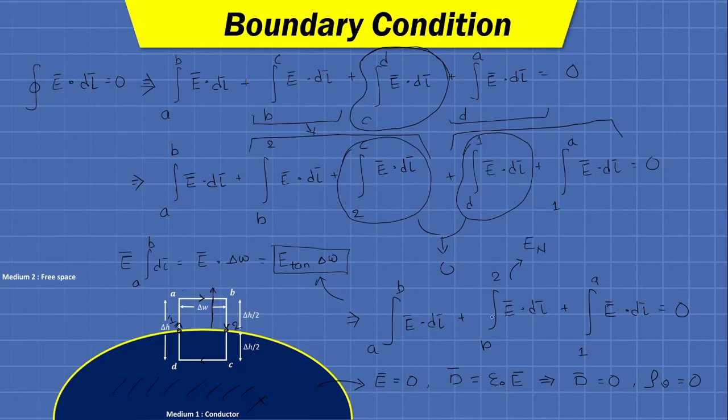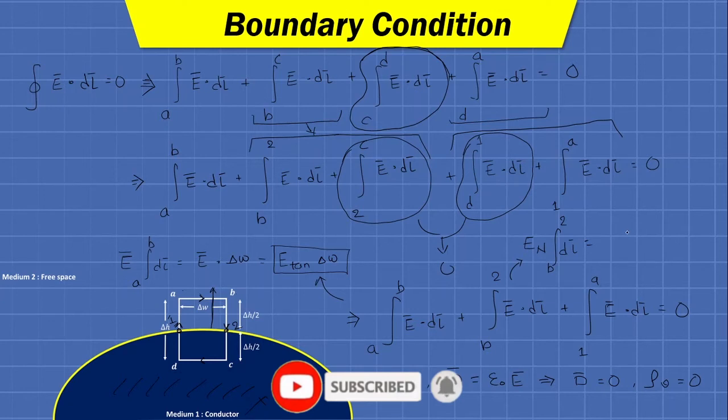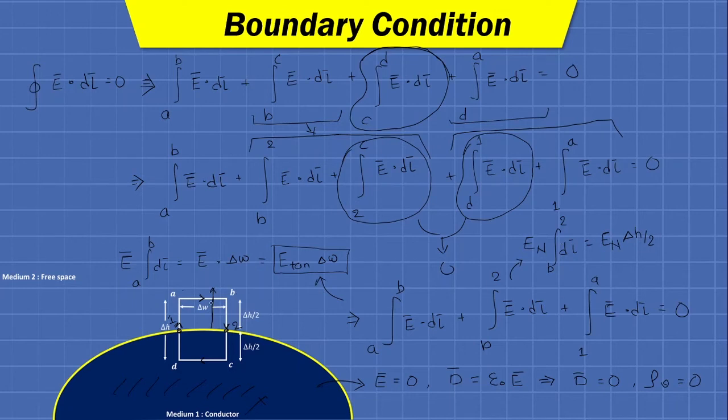Now integration from B to 2 dl bar is nothing but delta h by 2. So we can write En delta h by 2, but here as the direction of the normal component of intensity and the direction of our traveling are opposite, we must multiply it with a negative sign. So we will have negative En into delta h by 2.